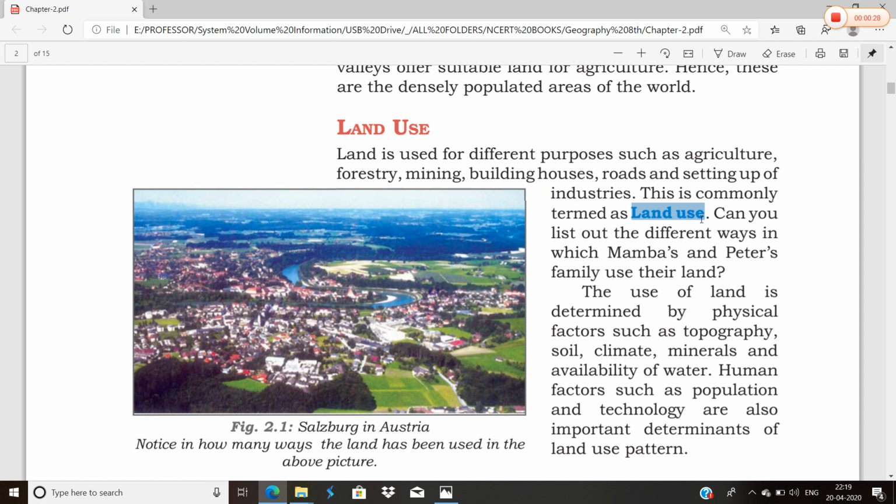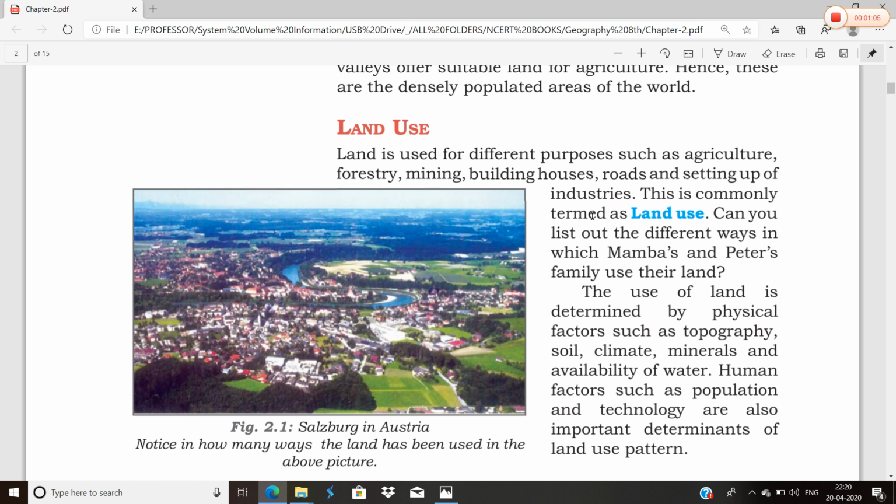We can understand this very easily. As you know very well, we want food, and for food we are doing agriculture. Even we are leaving some land for forestry or the forest. We are using some land for extracting minerals, and some land for building houses, constructing roads and setting up industries. When we use the land for these different purposes, this is commonly termed as land use.